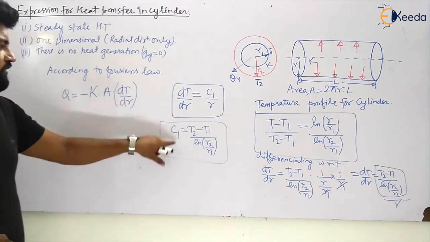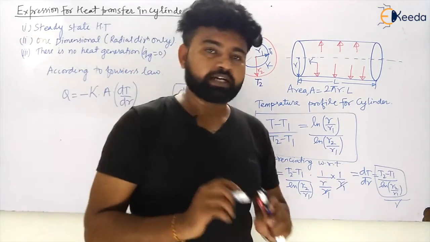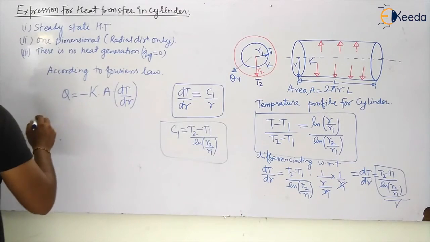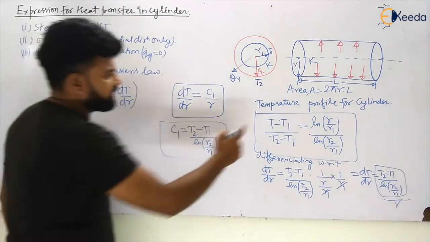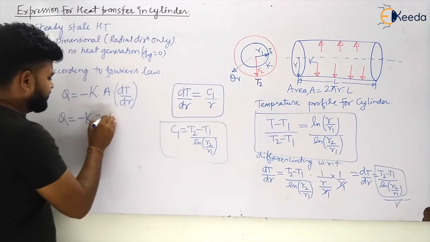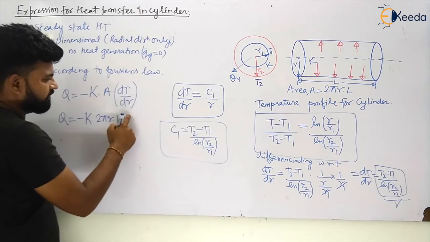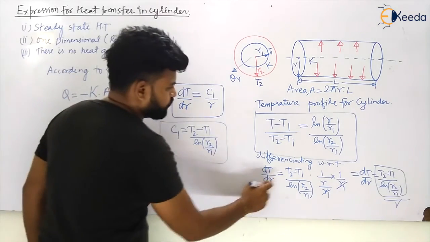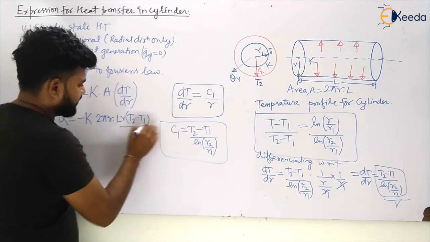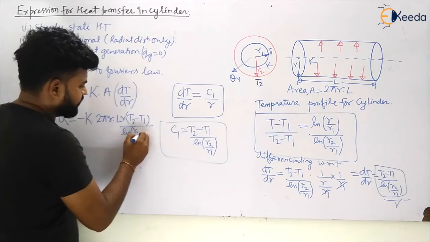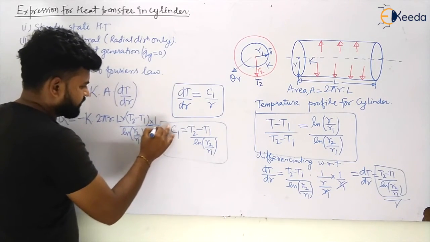Putting all these values in this equation, I will have the heat transfer. Q is equal to minus K A dT by dr. The area is 2 pi r L, and dT by dr is T2 minus T1 divided by ln R2 by R1, multiplied by 1 upon r.